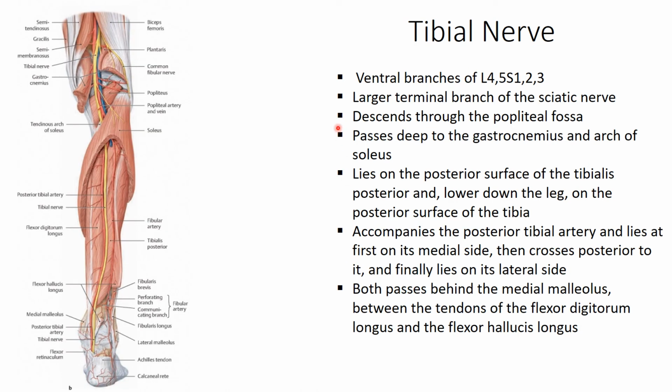Next is the innervation of this compartment, which is the tibial nerve, formed by the ventral branches from the nerve roots L4, L5, S1, S2 and S3, and it is the larger terminal branch of the sciatic nerve. Sometimes the sciatic nerve subdivides high up, but usually the division is in the lower third of the posterior portion of the thigh. And then this nerve descends through the popliteal fossa, lying just medial to the popliteal artery.